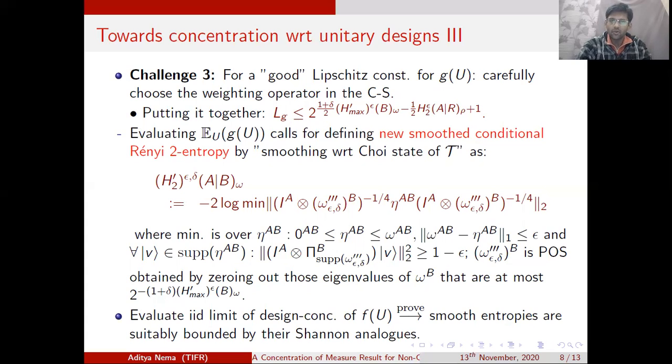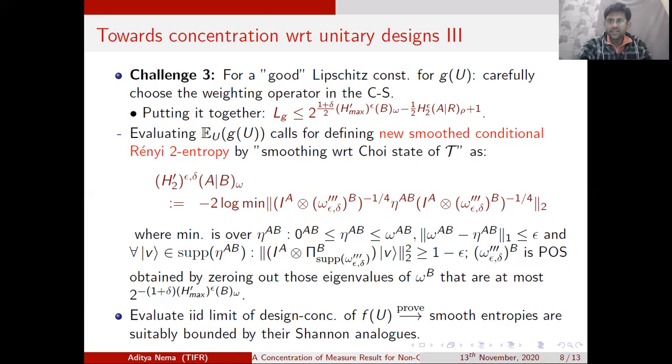So the next step, we want to find out how the function f is concentrated about its mean. So in turn, in hindsight, we want to evaluate the expectation of the function g. Since we have perturbed tau with tau hat, and we have to choose the weighting operator very carefully, we have to reevaluate the expectation of the function g. And in this evaluation, we come up with a newly defined smoothed conditional relative entropy, which we are denoting as H2 prime epsilon delta, where epsilon and delta are two controlling parameters, of A given B evaluated with respect to the choi state of the superoperator tau.